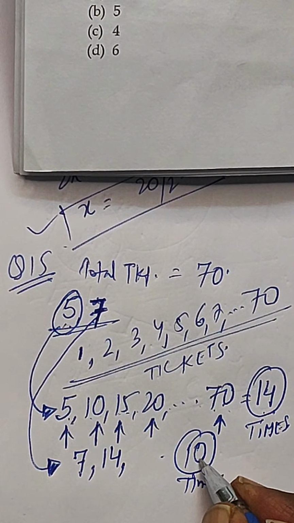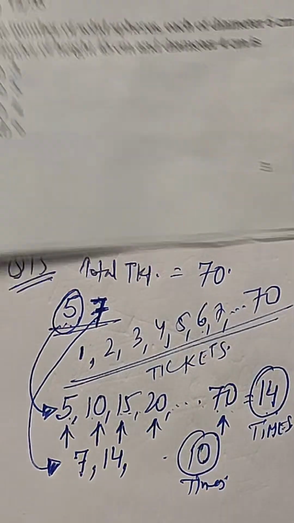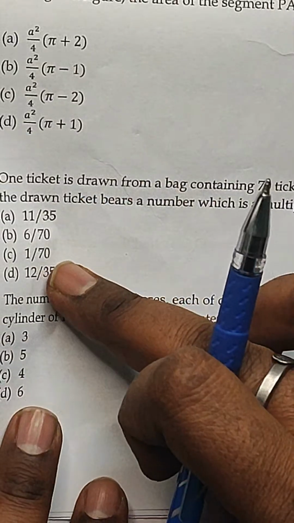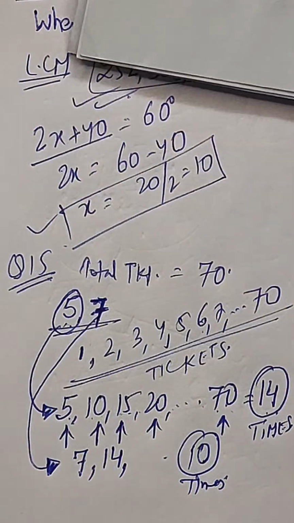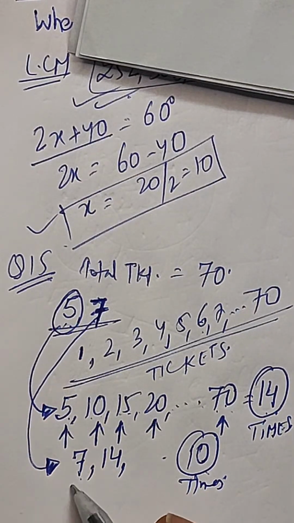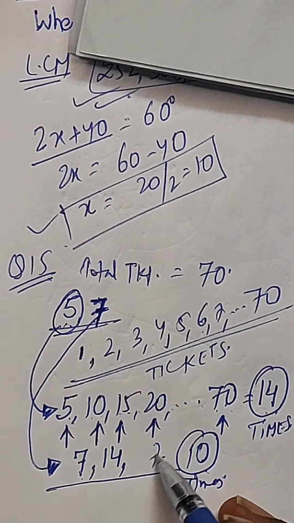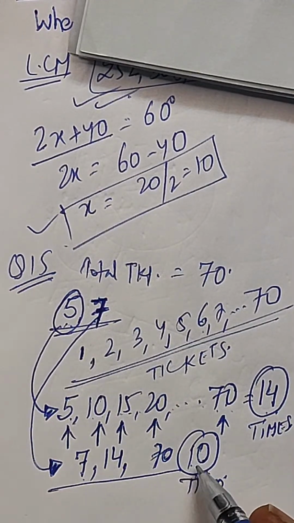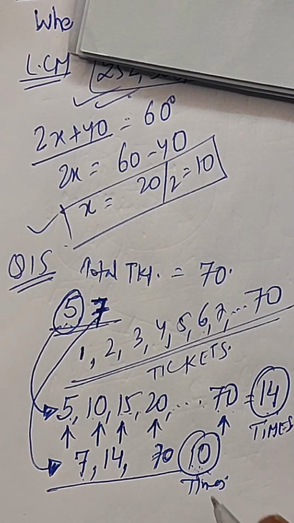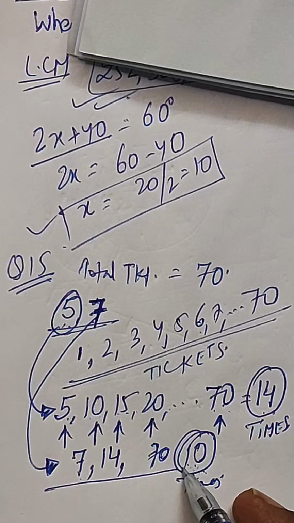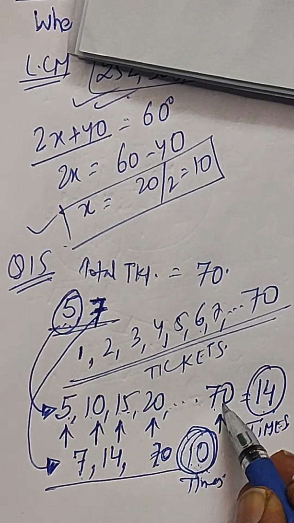No, this is not the right one, because the total will be 70, and that will be coming into the denominator. That will be fine, right? But you can see in the table of 7 till 70, which you have considered 10 times, that 70 is coming over here also and over here also.